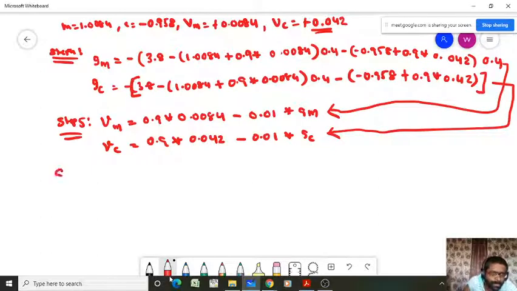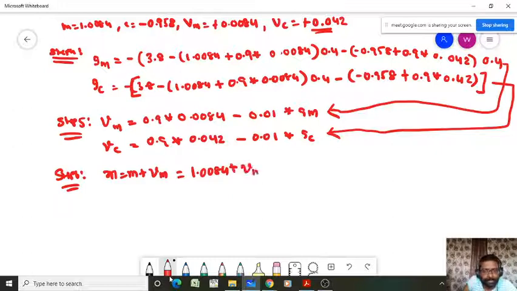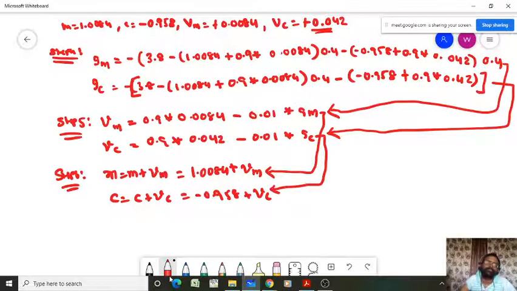What next? In step 6, what do we have to do? We have to update the model parameters. So M equals M plus VM, that's equal to the M value, 1.0084, plus VM. This VM value will be coming from here. And C equals C plus VC, that's equal to the C value, which is minus 0.958, plus VC, and this VC value will be coming from here. Right? So now we are updating the model parameters with respect to the second sample also.